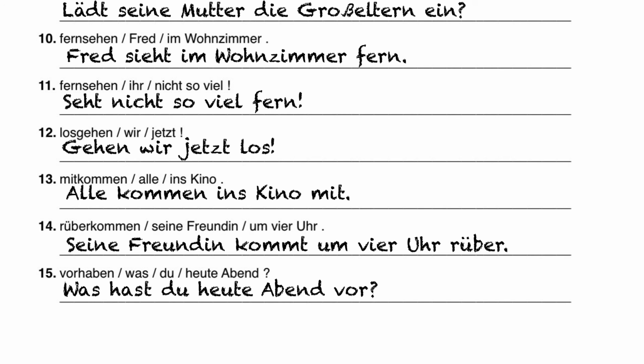Something to keep in mind with all of these separable prefix verbs is that if you're using a modal auxiliary, you will have to put these back together in the infinitive form, which means that they're back to being just one word with things like vorhaben at the end of the sentence whenever you're using that as the infinitive form with a modal auxiliary. Just something to keep in mind. All of the examples that I gave here, it's only the simple one version, one verb thing that's going on here. No modal auxiliaries were in play.